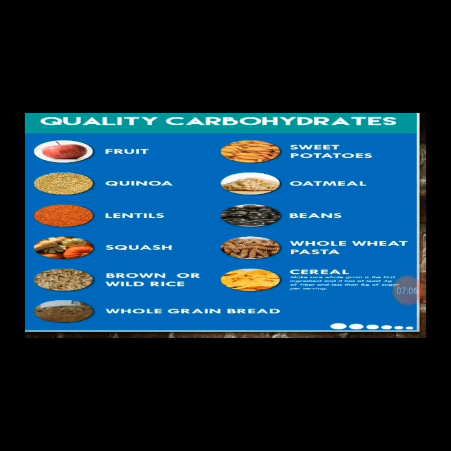We have brown or white rice. Most of us are familiar with the rice meal, the rice grains. It's a very common staple food people eat around the world. We have whole grain bread. These are breads produced from grains like wheat, barley, and so on. Then sweet potatoes is one good source of carbohydrate. Then most of us are familiar with the oatmeal. I guess I can get a yes to that.